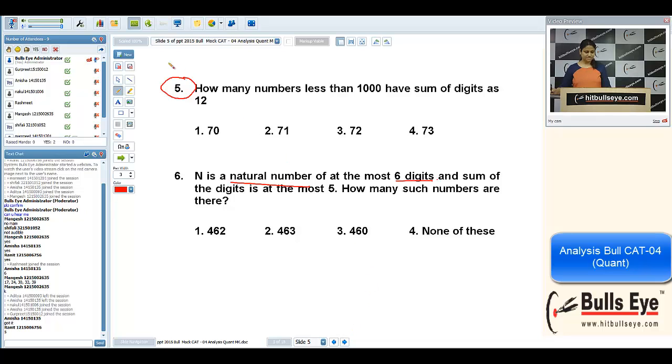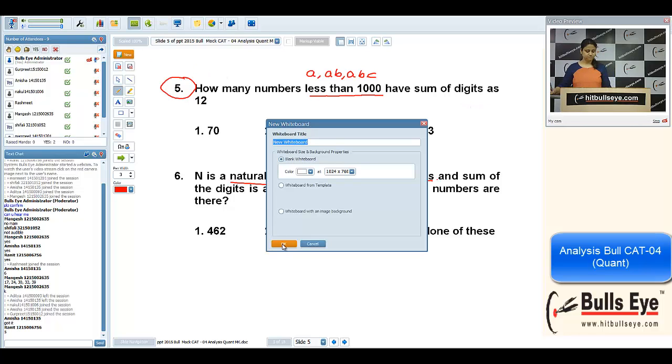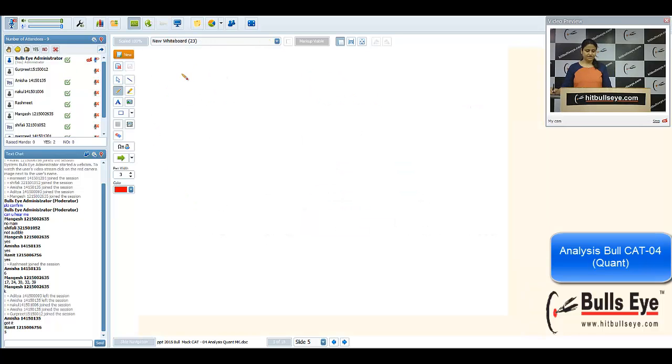Okay, Ranit, question number 5. How many numbers less than 1000? Less than 1000 means it will include all the 1-digit numbers, all the 2-digit numbers, all the 3-digit numbers, that have sum of digits as 12. This is the application of the same formula.